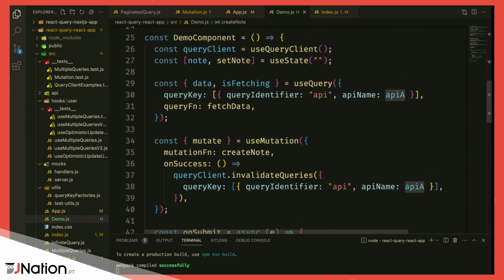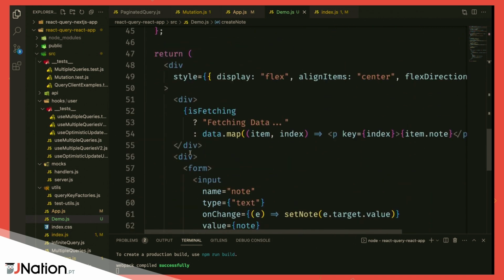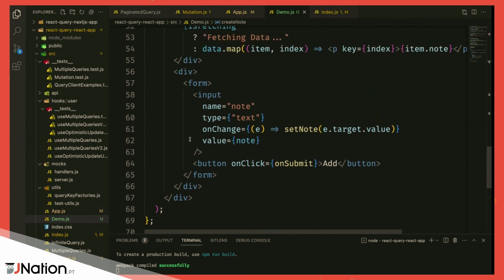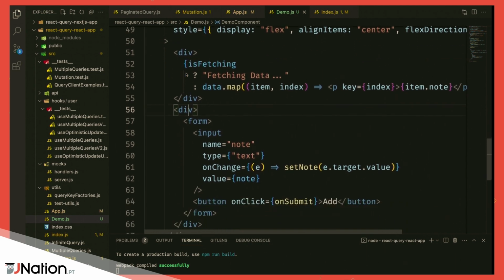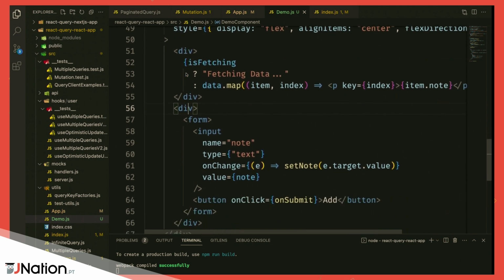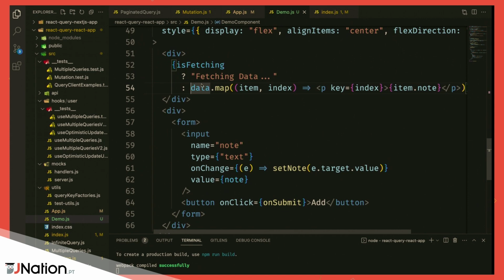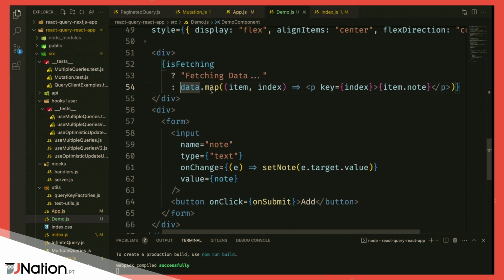So here we have our demo component, and before we go into some specifics, let's just see something that we have here. So here we have a bunch of divs with probably not very well written CSS, because I'm terrible at CSS. But what we are doing is checking first if we are fetching, and if we are fetching, we're just going to show a fetching indicator to the user. And once we know we are not fetching, and we assume that we have the data, we're going to map over it and show it.